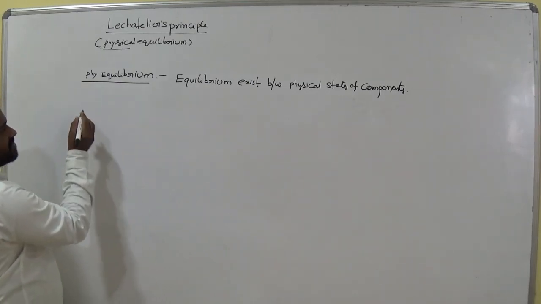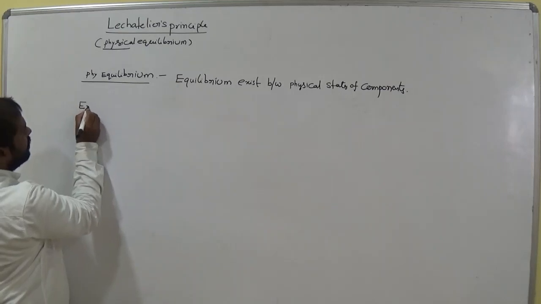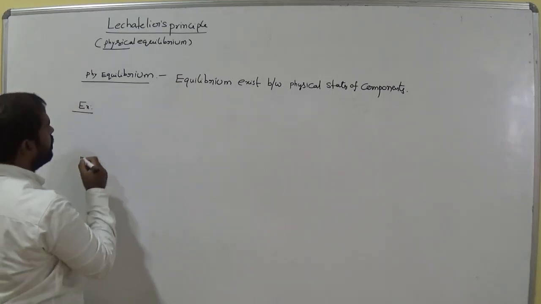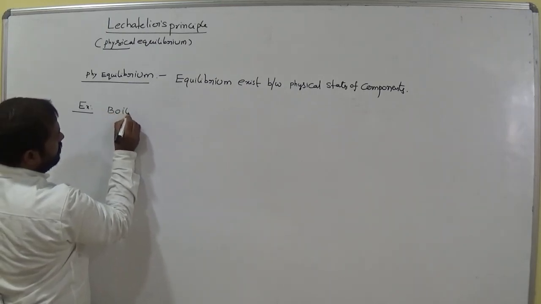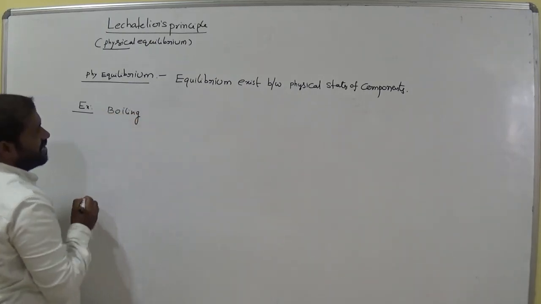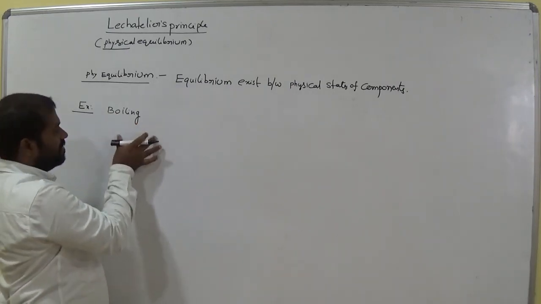Some examples where physical equilibrium takes place: boiling is one of the physical properties and it exhibits physical equilibrium.